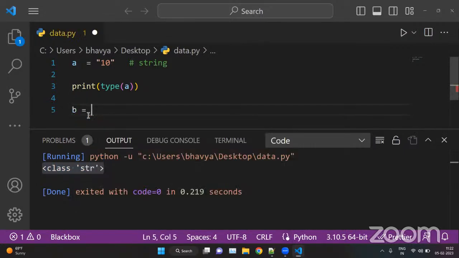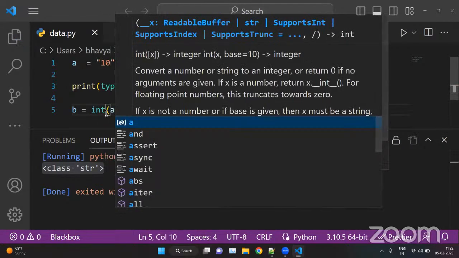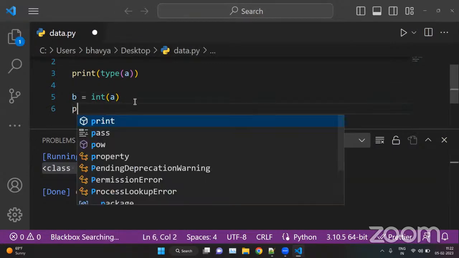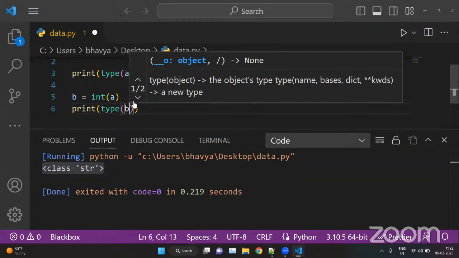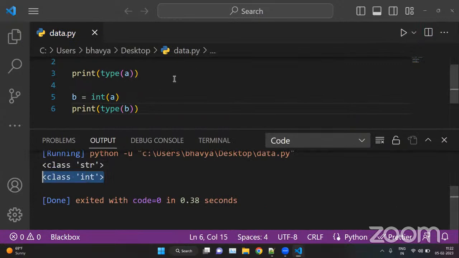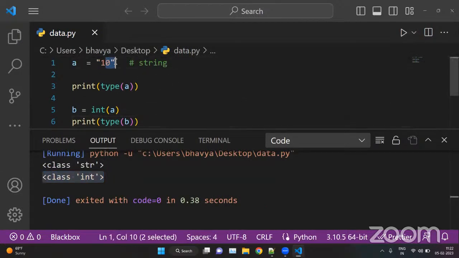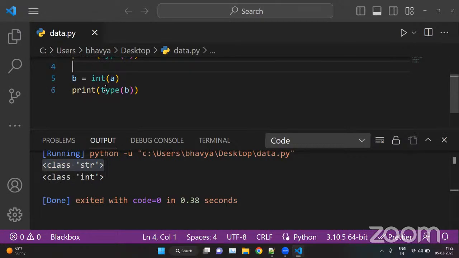We can create a variable B. We want to convert variable A to integer, so we put int for the integer and which variable you want to change, that is A. Then we print the type of value the B variable is now storing. That is integer. In variable A we have the value 10 as a string, and we are checking the type of value we are storing inside A. That is string. And B here is an integer.